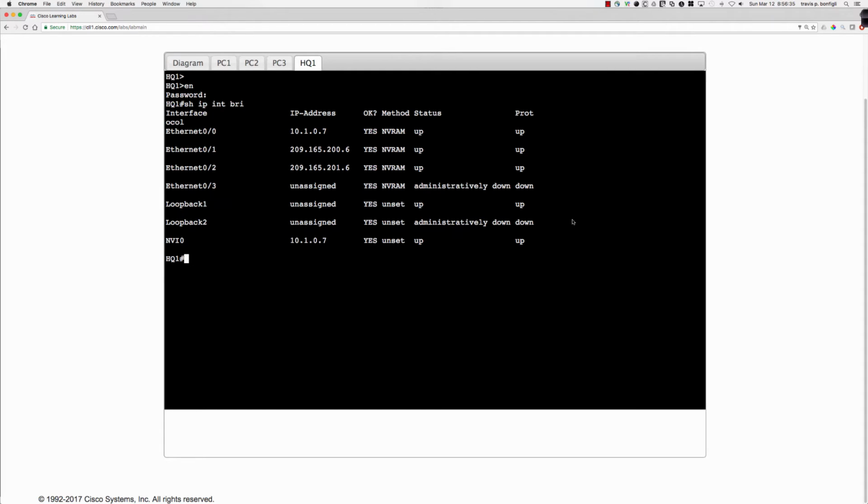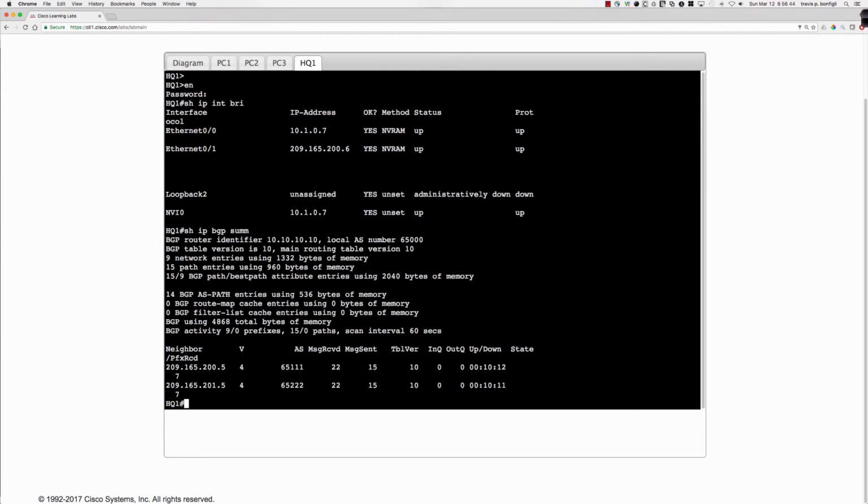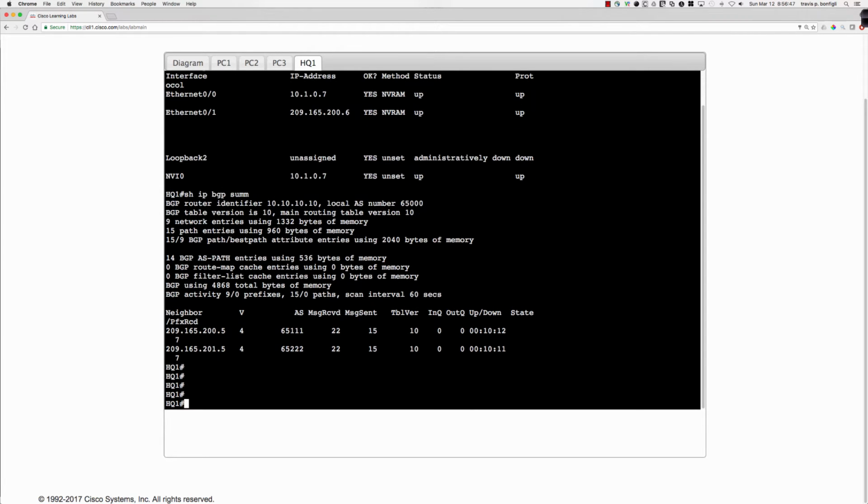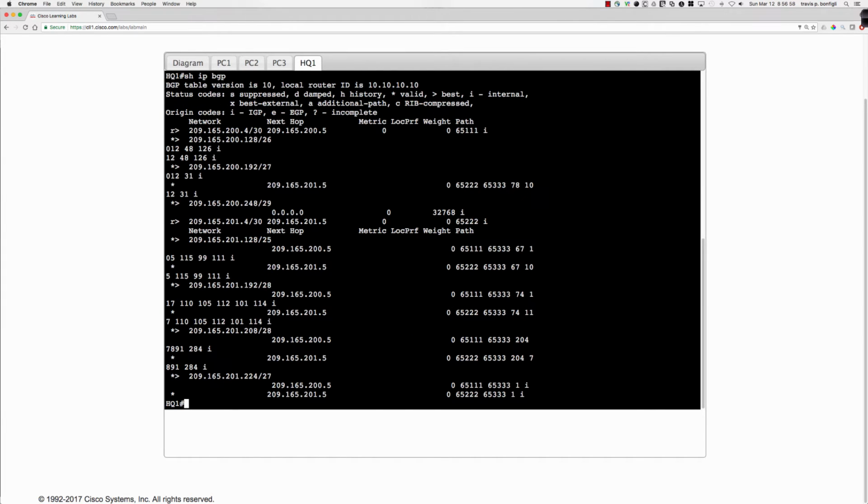So let's take a look. We knew that we were running BGP before, right? So here's where a little bit of previous knowledge may come in handy. Let's say show IP BGP summary, and let's see. All right, well, it looks like we've got prefixes that are being received, and so the BGP peerings are clearly up. Show IP BGP, what's the BGP RIB look like? Unfortunately, it's kind of a scrambled hot mess here, but we are clearly receiving routing information from the service providers.